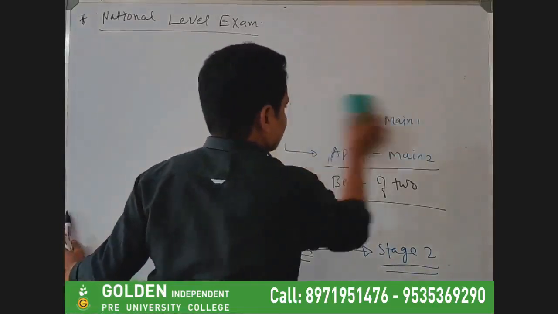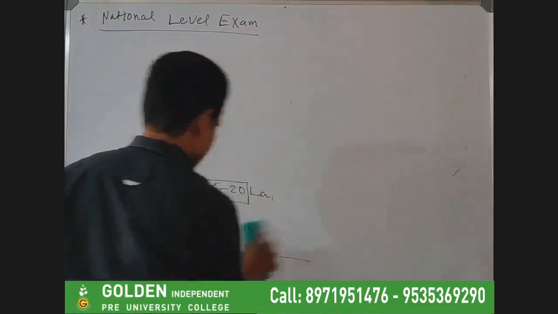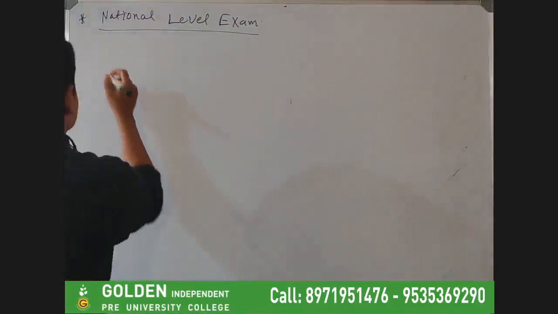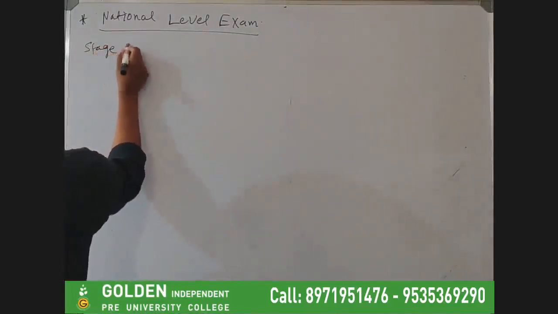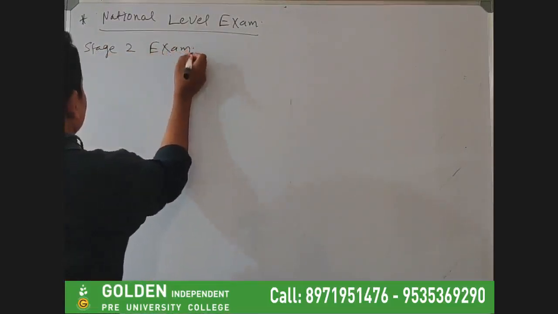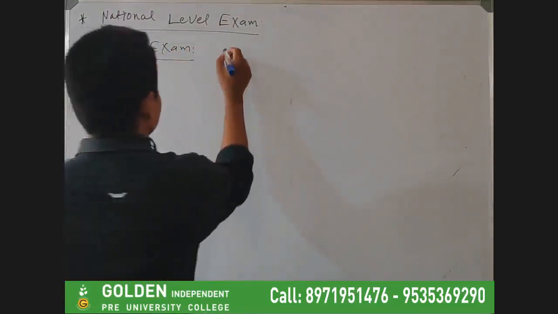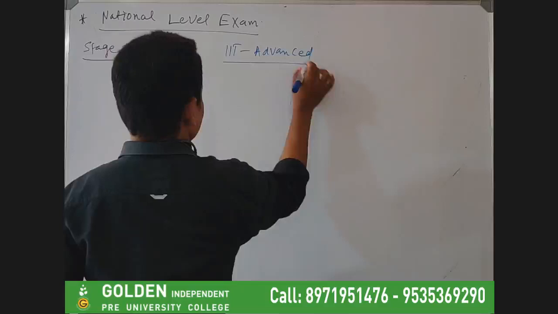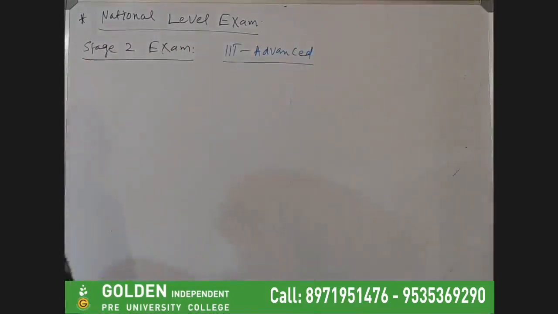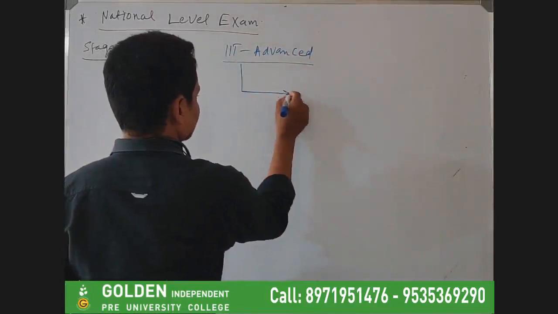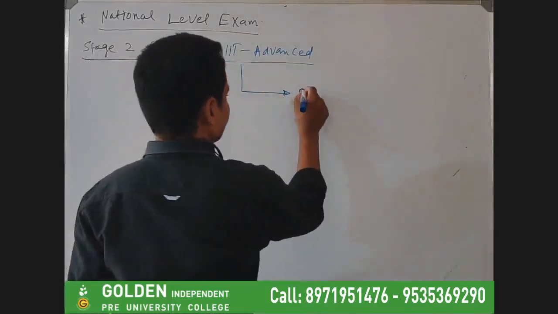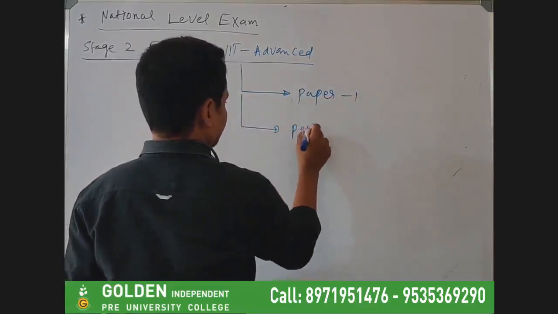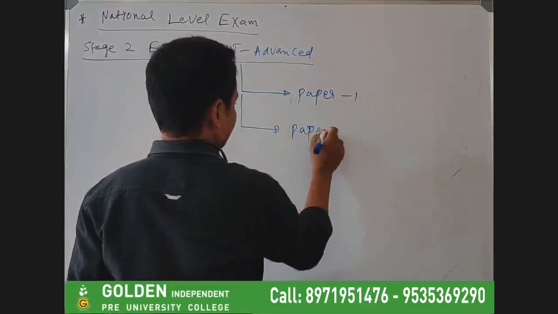So here, once they clear this mains, these 2.2 lakh students will be going for the stage 2 exam. This exam is basically known as the IIT advanced exam. This IIT advanced test is going to have 2 papers, paper 1 and paper 2.